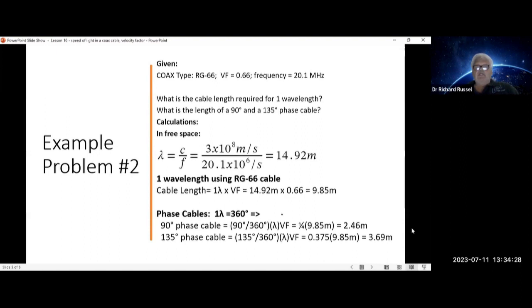What is the length of a 90-degree and 135-degree phase cable? In Radio Jove, these phase cables are used as delay lines to steer the beam to find Jupiter at different parts of the year.